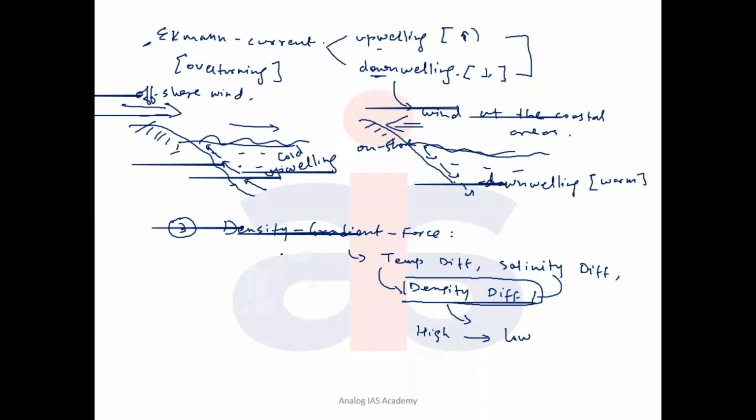So now the density gradient force is responsible for pushing the water from high density region to low density region, and this kind of oceanic current system produces a global conveyor belt connecting all the oceans, also called the thermohaline circulation system.